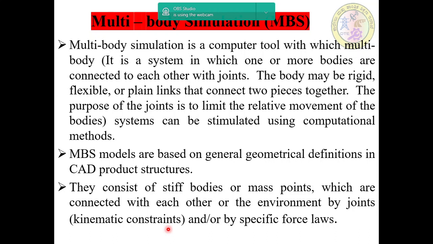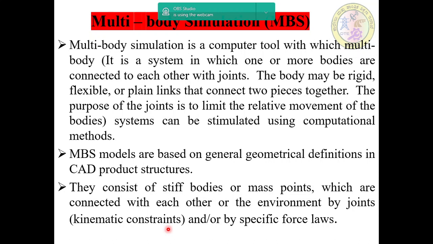And then another type is multi-body simulation. Here, multi-body simulation is a computer tool with which multi-body systems can be simulated. A multi-body system is nothing but a system in which one or more bodies are connected to each other with joints.